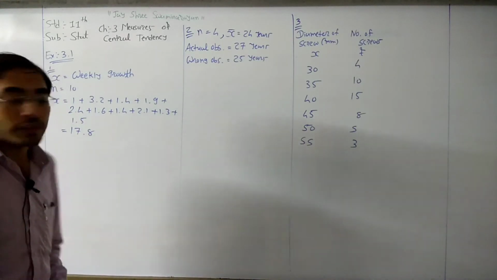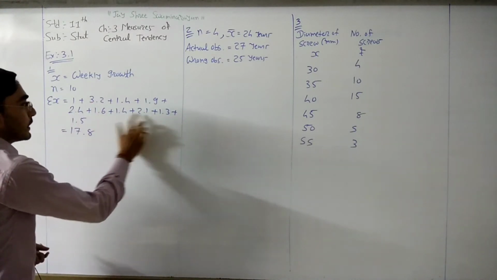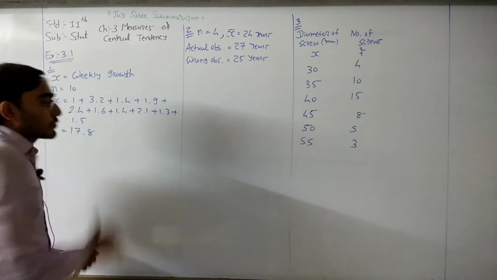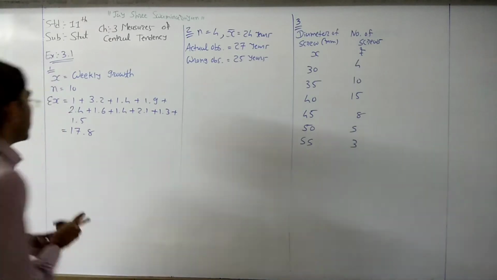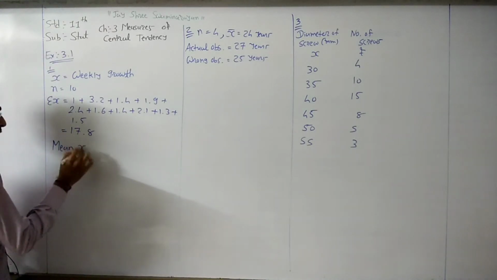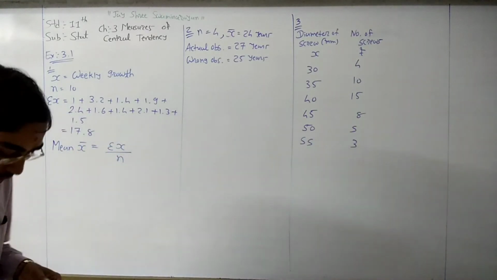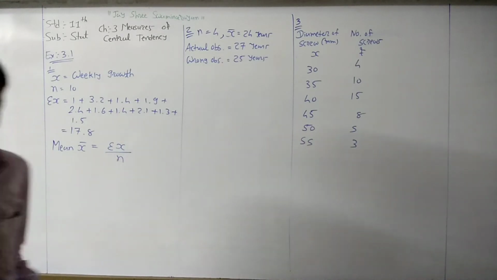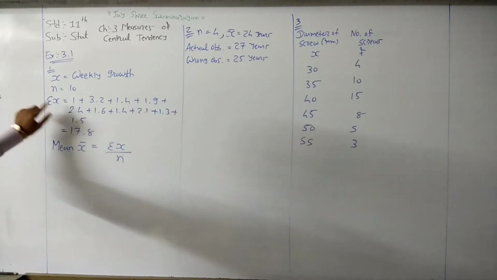If we count the observations, total number of observations is equal to 10, so n is equal to 10. That means 1, 2, 3, 4, 5, 6, 7, 8, 9, 10. Total 10 observations are there. And x is our weekly growth. Now what is the formula for mean? Mean x bar is equal to sigma x divided by n. Here we want sigma x. Sigma means addition, so the addition of all these values is called sigma x.